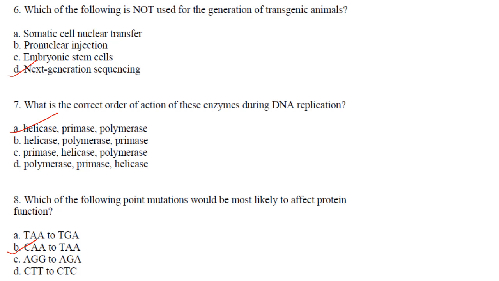AGG to AGA. Only the third base is being changed, or the third nucleotide is changed. And we know that there is the wobble hypothesis, and for the same amino acid the third nucleotide is degenerate. Then CTT to CTC, here also the same thing is happening. So these mutations will not cause much effect on the protein functions. So the one which is most likely to affect protein function is CAA to TAA.